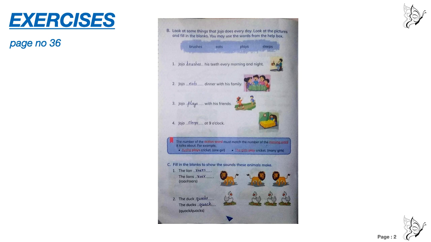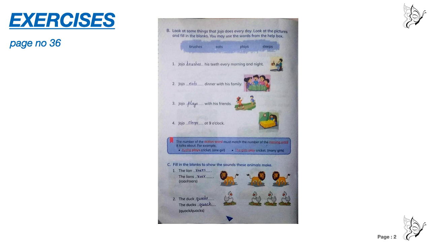Next, the number of the action word must match the number of the naming words. For example, Aisha plays cricket. Aisha is singular, plays. So with the verb what do we have? S. The girls. Girls is plural. So we are using the verb without s. The girls play. Likewise, we will do these two exercises.